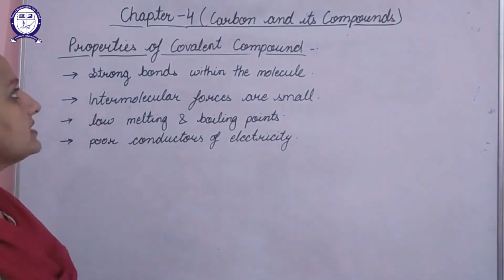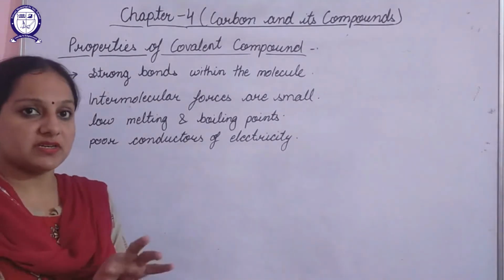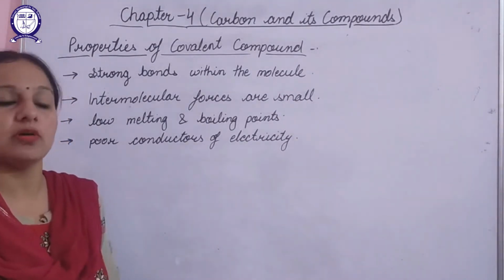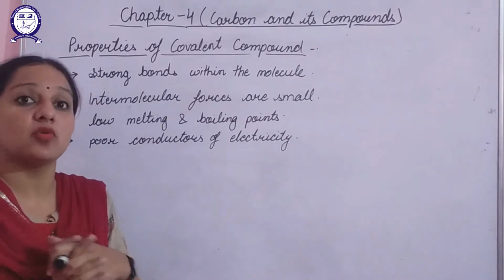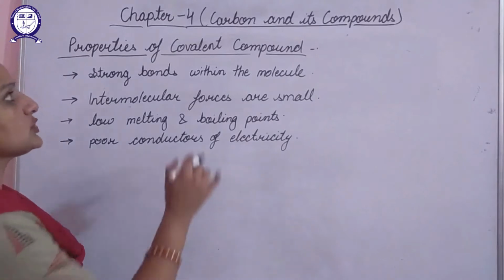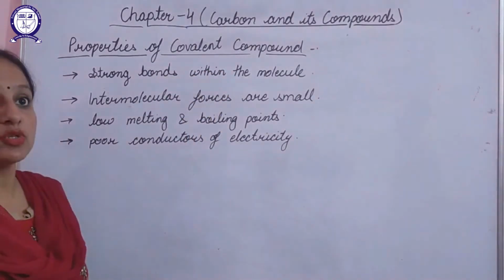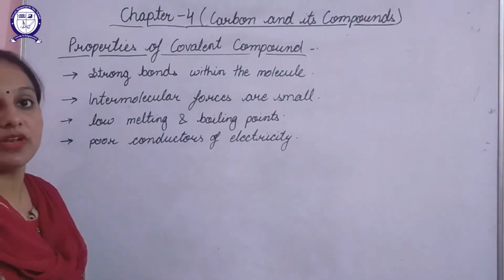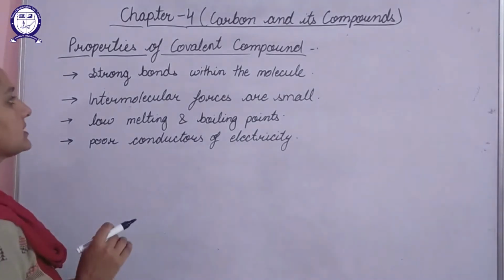Next is the properties of covalent compounds. We have studied how a covalent bond is formed. A compound which is formed by covalent bonding, that is by the sharing of electrons, is known as a covalent compound. What properties will this covalent compound exhibit? So let's discuss that.